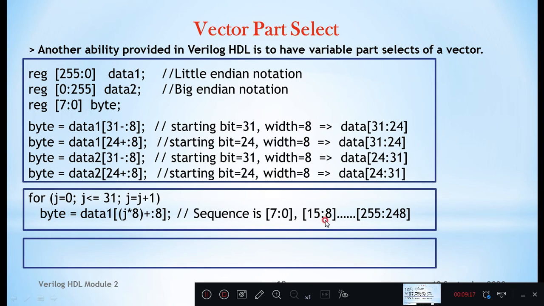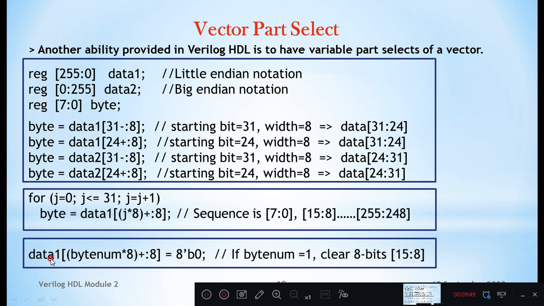So every time you are collecting 8 bits at a time. First 7 colon 0, that value is assigned to byte, then 15 colon 8, byte is overwritten with the next set of data. So 8 bits each out of 256 you are collecting and assigning to byte. In this case, 8 bits at a time you are selecting from data 1, whose actual size is 256 bits.